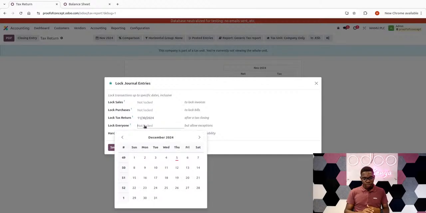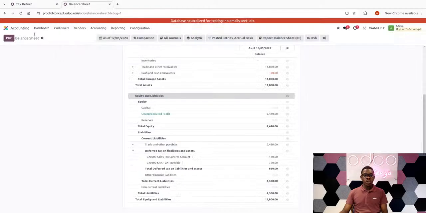For instance, right now, if I have locked the return period on 30th November 2024, and I want to create an invoice on a period that is already locked, I'll face a challenge.